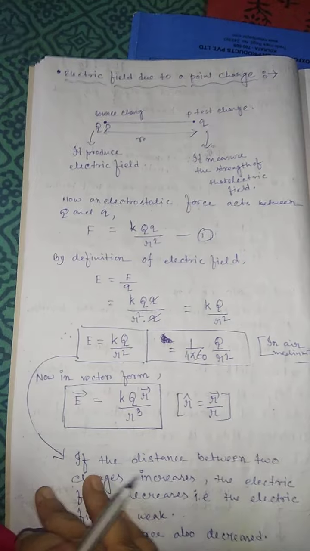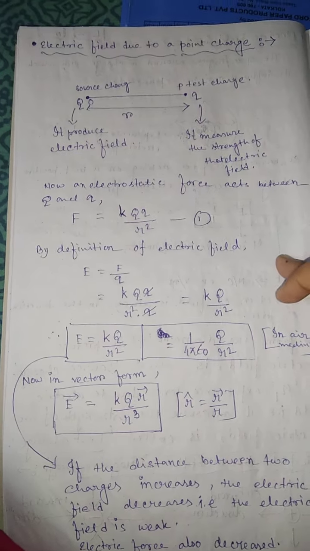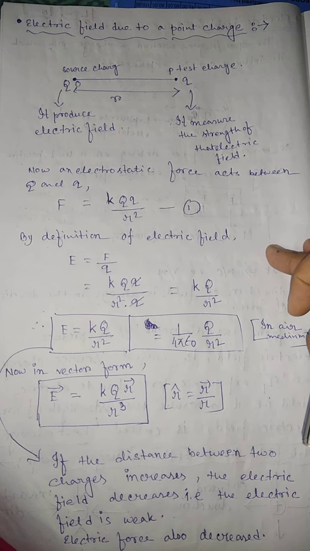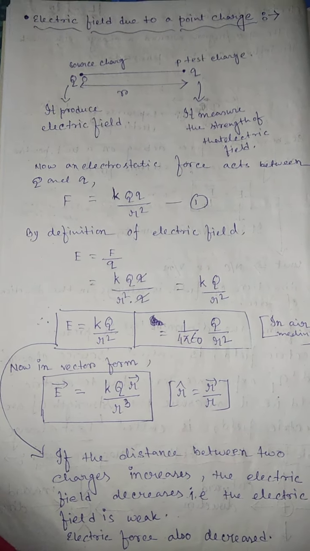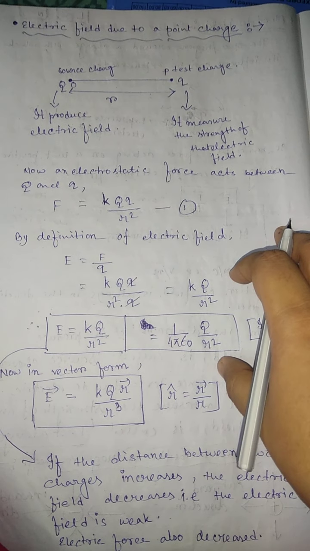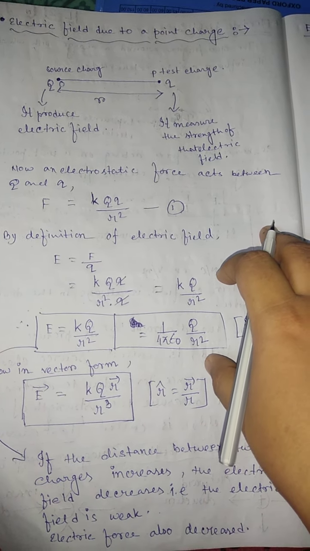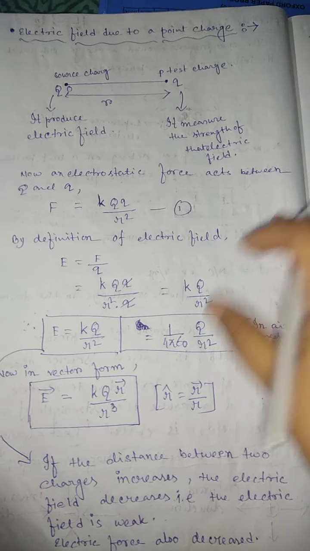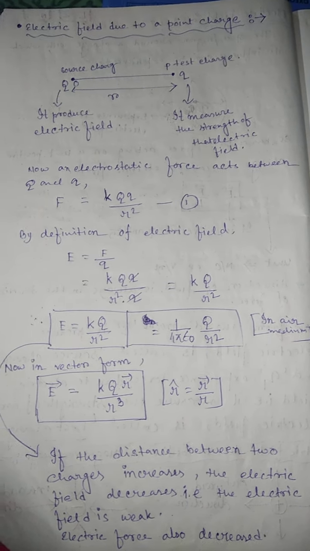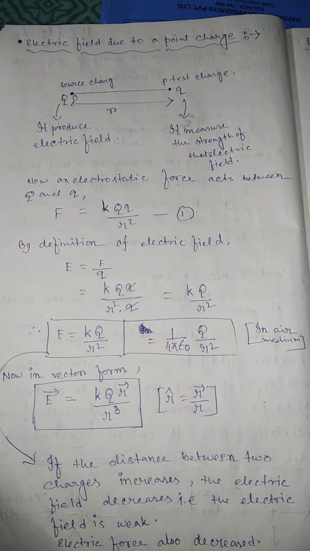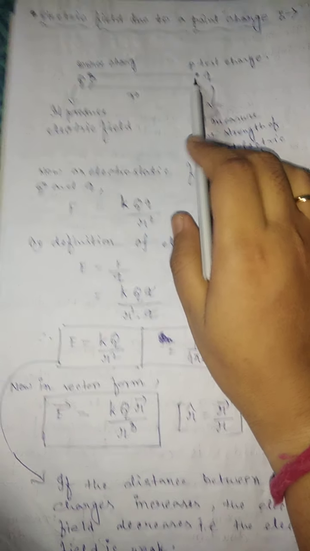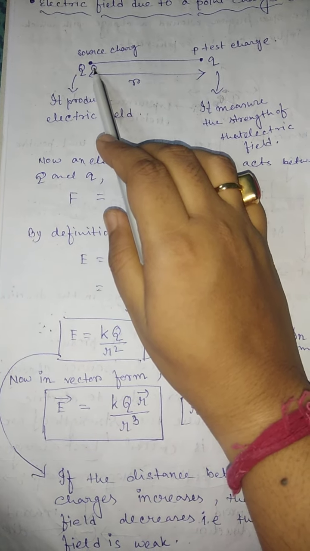We find out, or we calculate, the electric field due to a point charge. In the previous video, we discussed that a point charge means a charge whose dimension is zero, or dimensionless. So we can neglect its mass also. That's why we consider the point charge. And this one is a source charge.